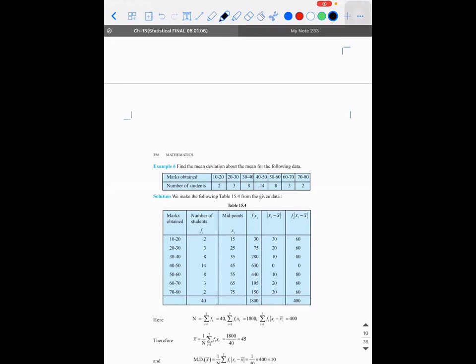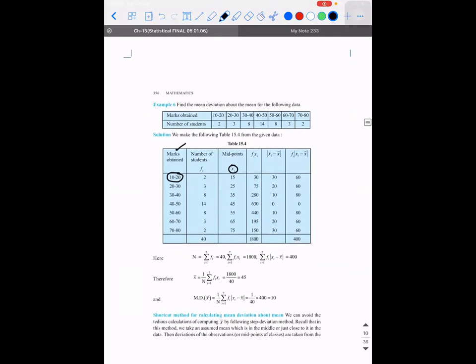When you have this kind of data, marks obtained, 10 to 20 means what will be the value of xi? Do you guys remember or not? All these things you learned last year. Okay, I'll do one thing. I'll take this problem itself and I'll explain.